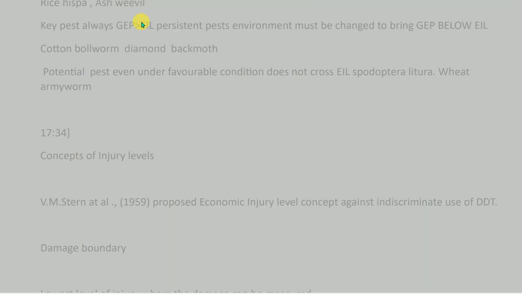Rice hispa, ash weevil. Key pest: always above EIL, persistent pests. Environment must be changed to bring GEP below EIL. Examples: cotton bollworm, diamondback moth. Potential pest: even under favorable conditions does not cross EIL. Examples: Spodoptera litura, wheat armyworm. Concepts of injury levels.